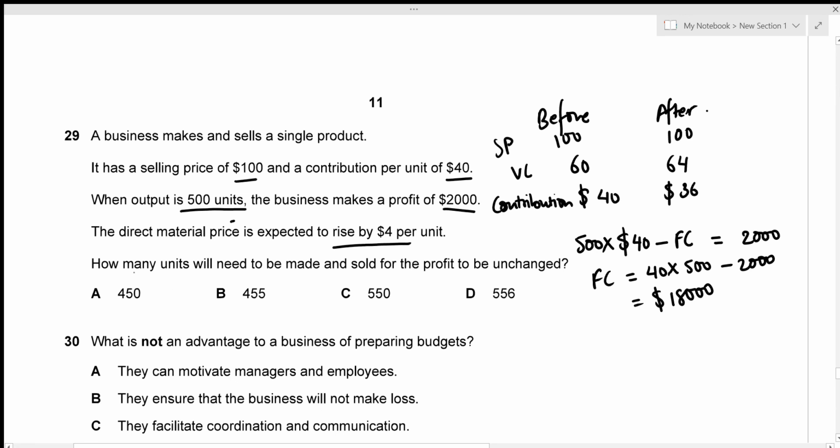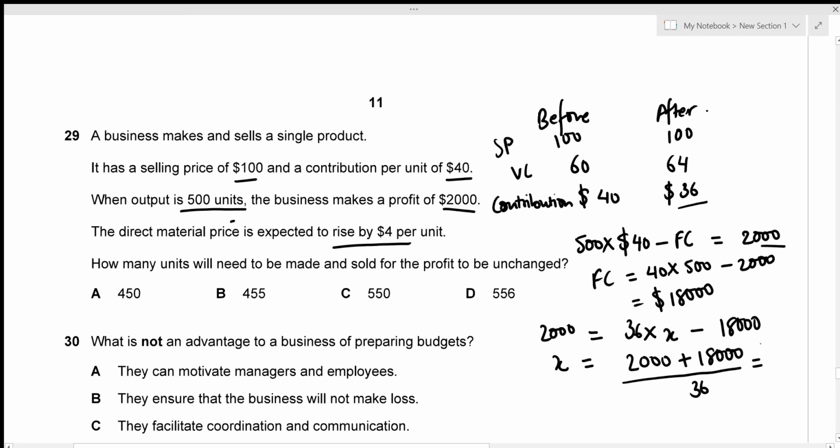Okay, now we need to find the number of units that needs to be made and sold for the profit to be unchanged. So we still want the profit of 2000. And we have the contribution of 36. And the number of units, I'm just going to denote it with X, minus fixed cost. Fixed cost is 18,000. That's not going to change with change in levels of units produced or sold. So it's a simple equation now. It's just going to be 2000 plus 18,000 divided by 36. So the number of units is going to be 555.56. If we round it off, we get 556 units, which is option D.